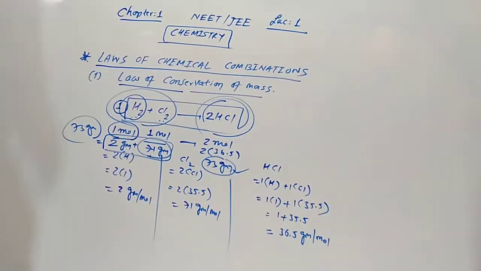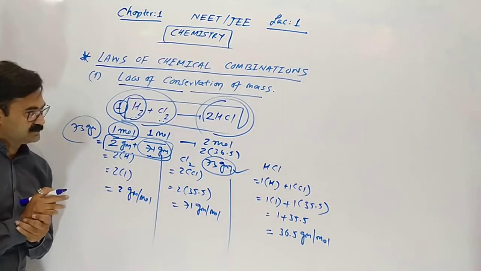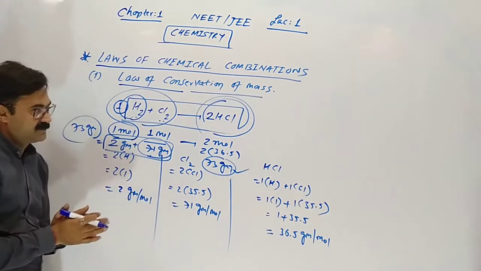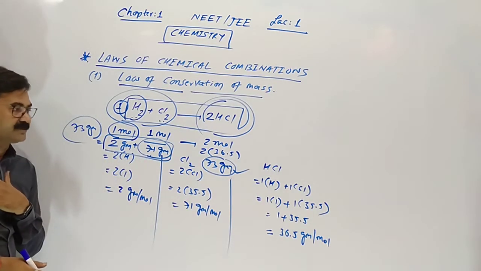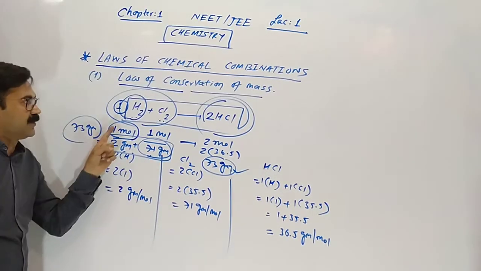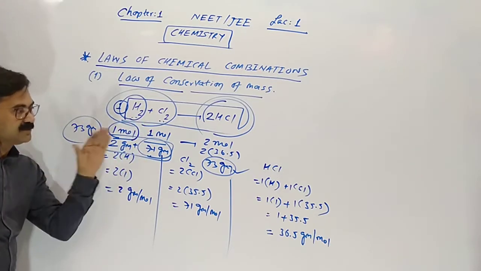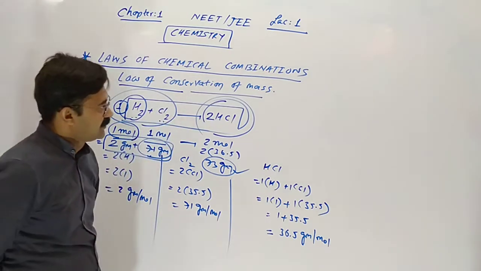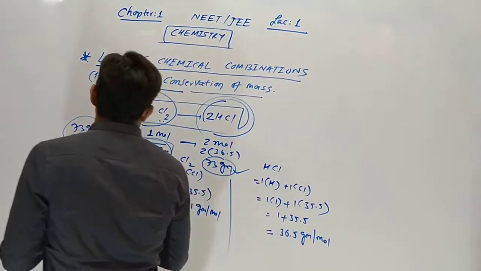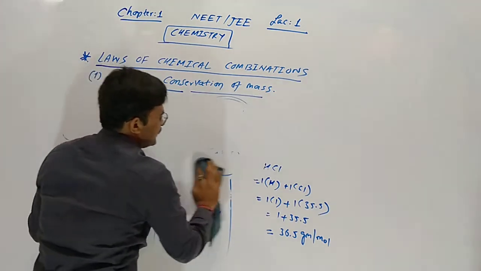So this equation obeys the law of conservation of mass. Here mass is not destroyed, not emitted, only converted from one form to another. Mass of reactant is in the form of hydrogen and chlorine. So total mass of reactants is 73, which is converted into another compound HCl. So elements hydrogen and chlorine combine. So this is the conservation of mass.